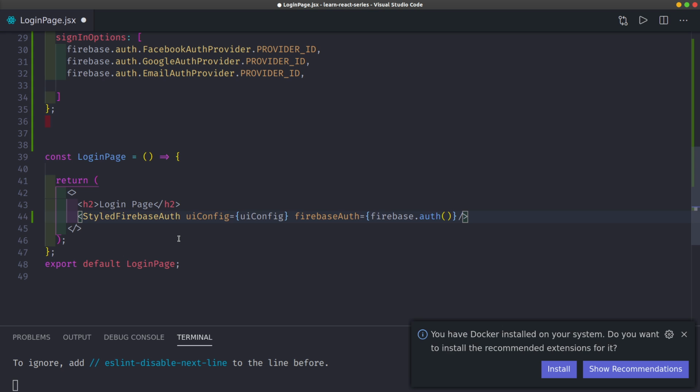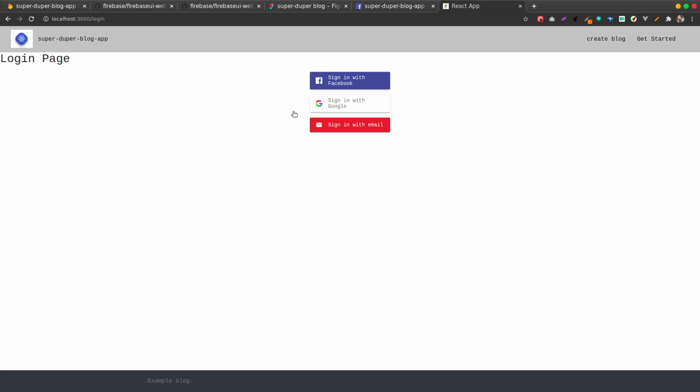What is it saying? Firebase app already exists. Sorry, I just need to refresh the page. And you can see it looks ugly, but you can see we have sign in with Facebook, sign in with Google, and sign in with email together. That's the whole idea.